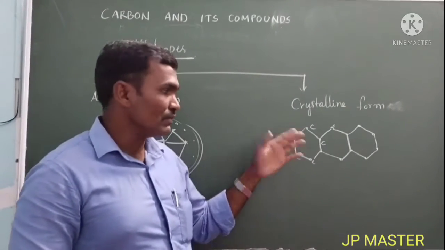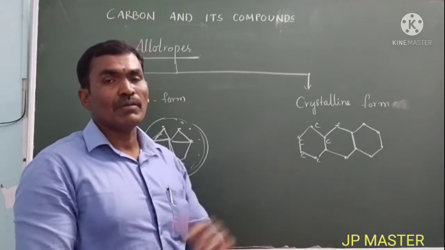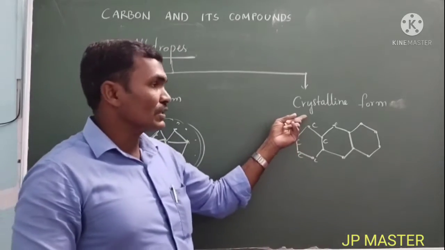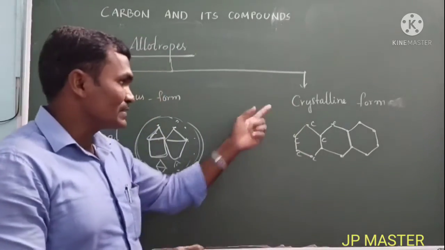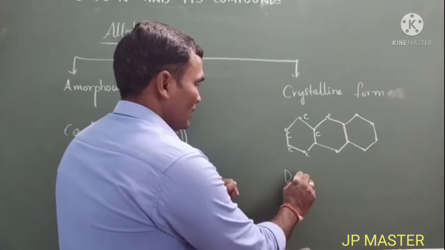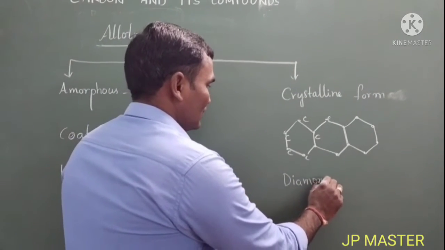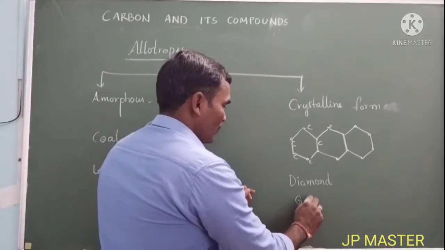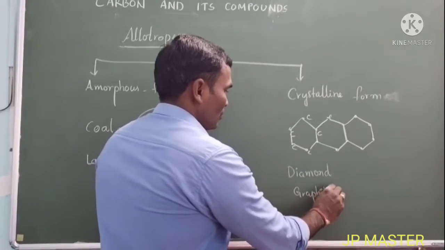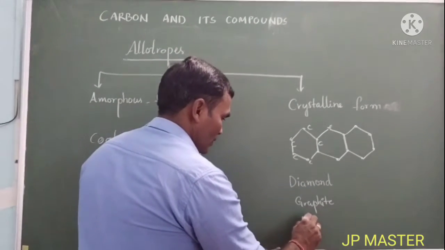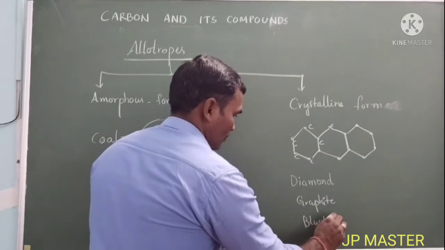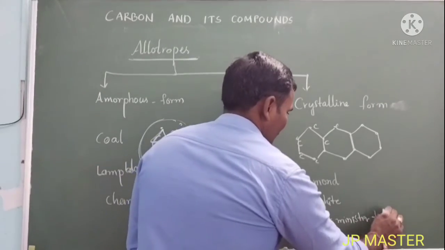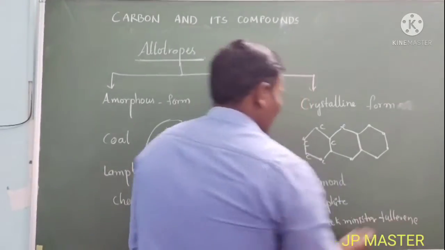Crystalline form of allotropes, in which the carbon atoms are arranged geometrically in a systematic manner. That is why it is called the crystalline form of allotropes. Examples of the crystalline form of allotropes are diamond, where the carbon atoms are arranged in a systematic manner, and also graphite, and also fullerene or Buckminster fullerene. So there are 2 types.